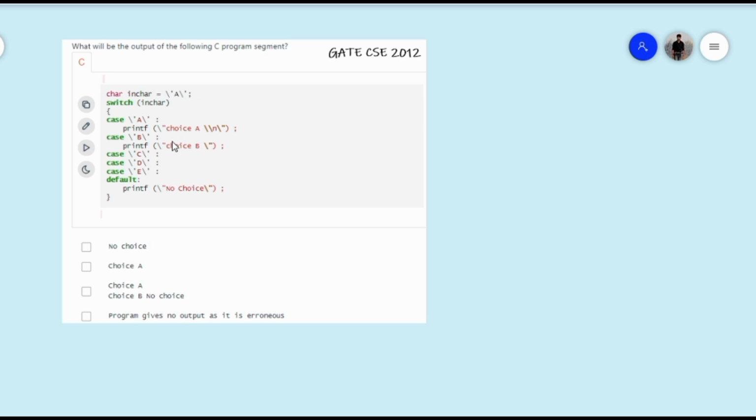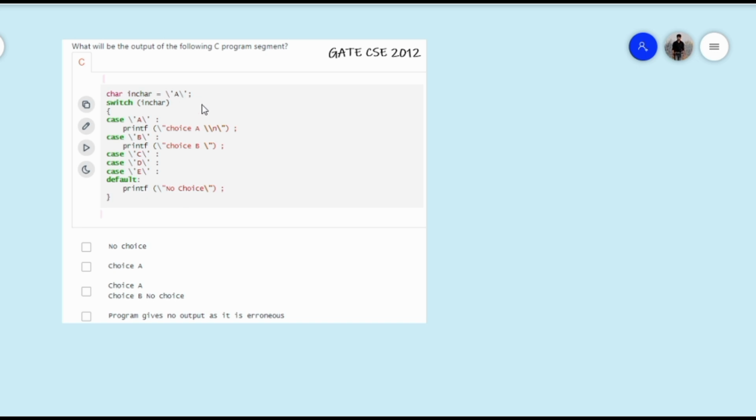But they haven't given any break statement, so we will go further also. From here, in each case, whatever statements are given will be executed. So here choice B is also executed. In this B, they haven't given any break statement, so we will go further also. And at last, this default, which is no choice, also will be printed.